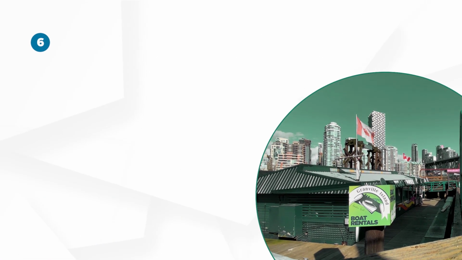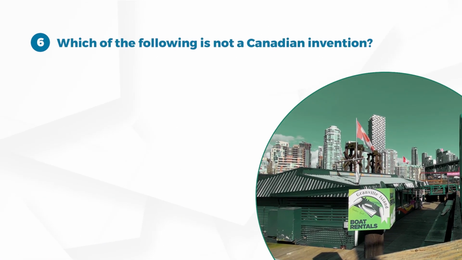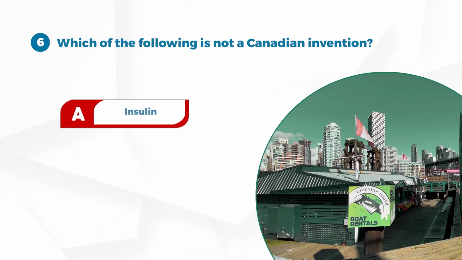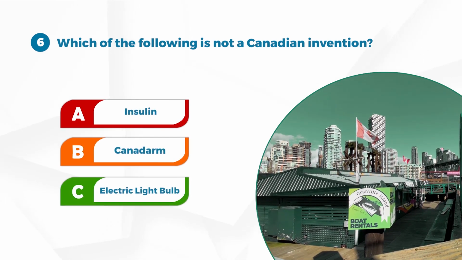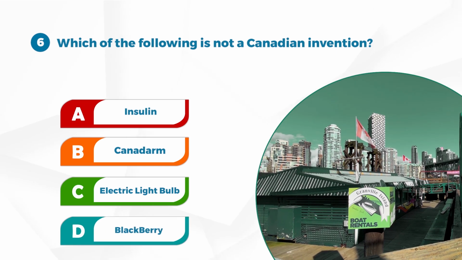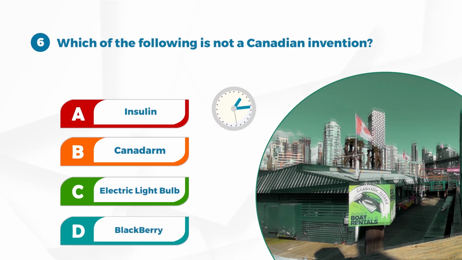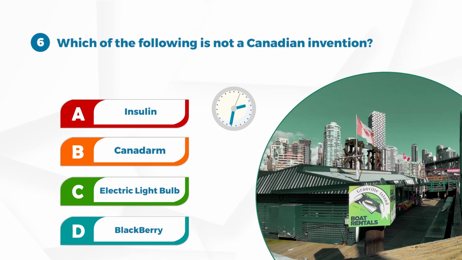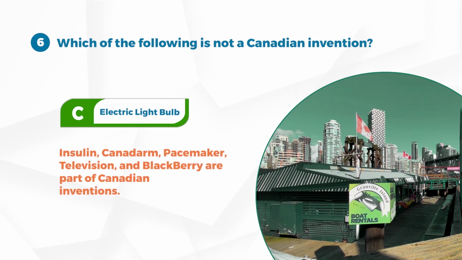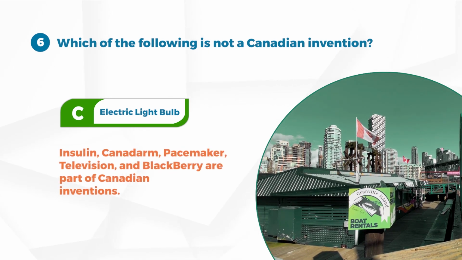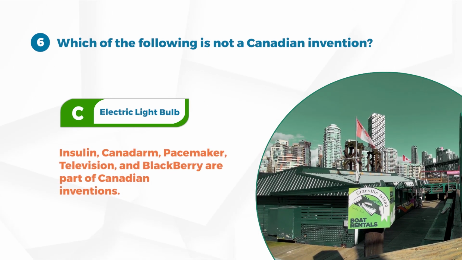Number 6. Which of the following is not a Canadian invention? A. Insulin. B. The Canadarm. C. The electric light bulb. D. BlackBerry. Answer C. The electric light bulb. Insulin, the Canadarm, the pacemaker, the television, and BlackBerry are part of Canadian inventions.